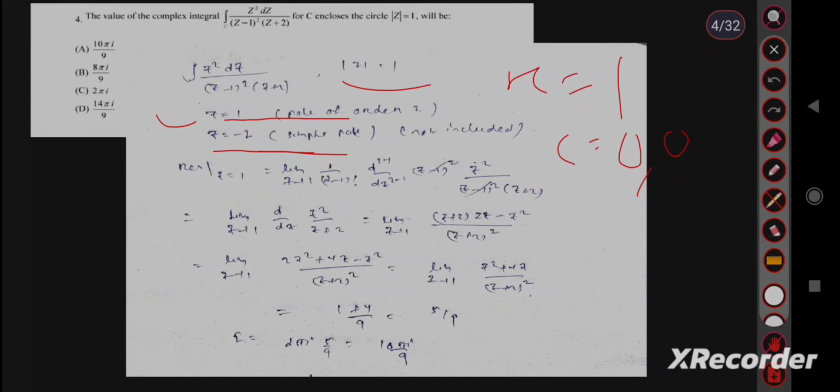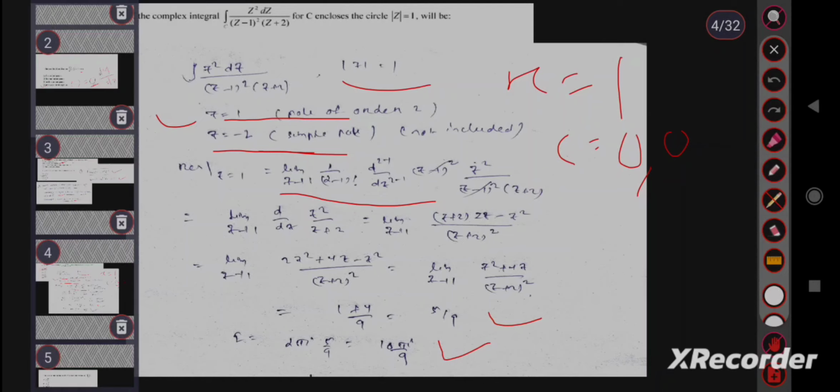Then we have to use the formula of residue. This is the formula, you can remember. Then after solving this, we have to just differentiate it and find the residue. The residue is 5/9. Then applying the Cauchy integral theorem, the value is 2 pi i into the sum of residues. So 2 pi i into 5/9 is 10 pi i/9. Option number 1 is the correct answer. Then move to the next question.